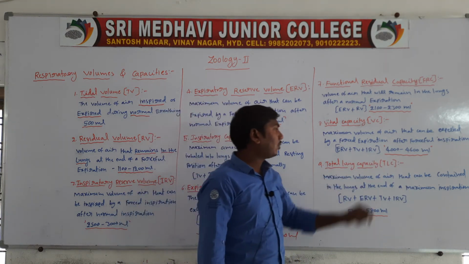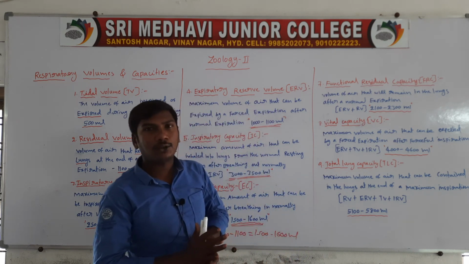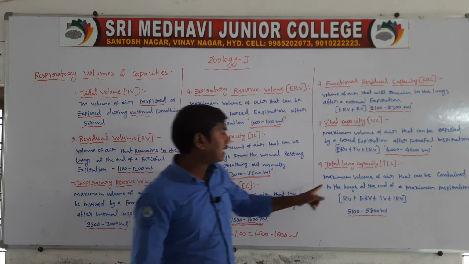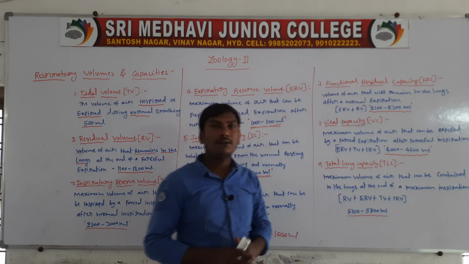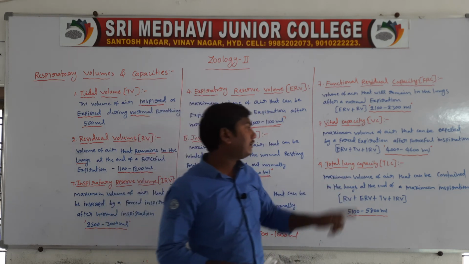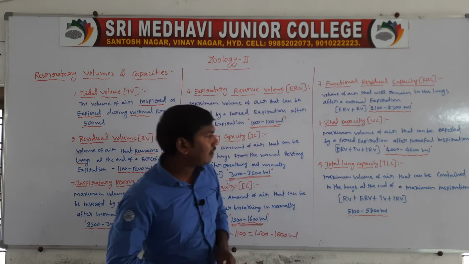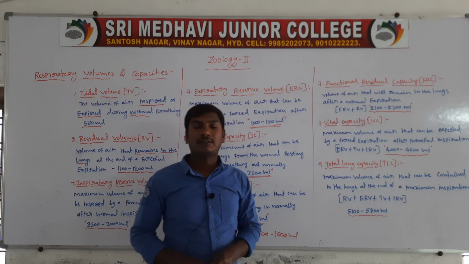Next one, total lung capacity, TLC. It is the maximum volume of air that can be contained in the lungs at the end of maximum inspiration.